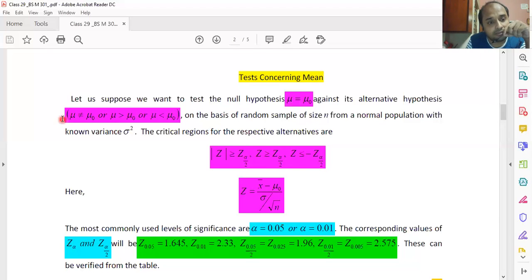So if you put these statements in the null hypothesis section, say mu not equal to mu naught, or mu greater than mu naught, or mu less than mu naught, you shall not be able to put the values over here. So equality signs are always taken into consideration under the wing of null hypothesis. Other signs like not equal to, greater than, and less than are taken into consideration corresponding to alternative hypothesis.